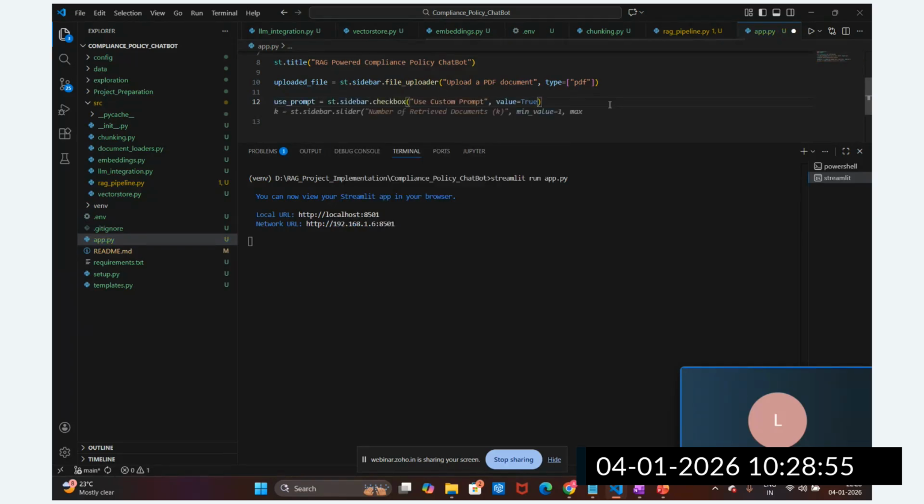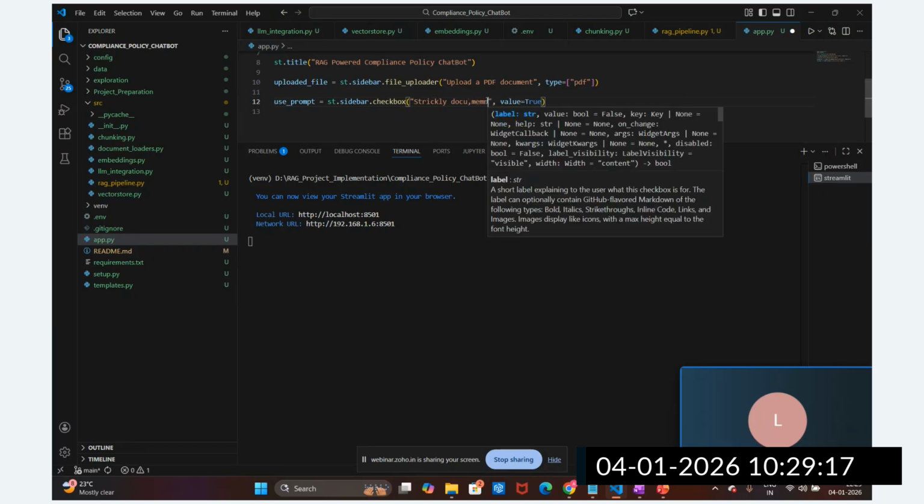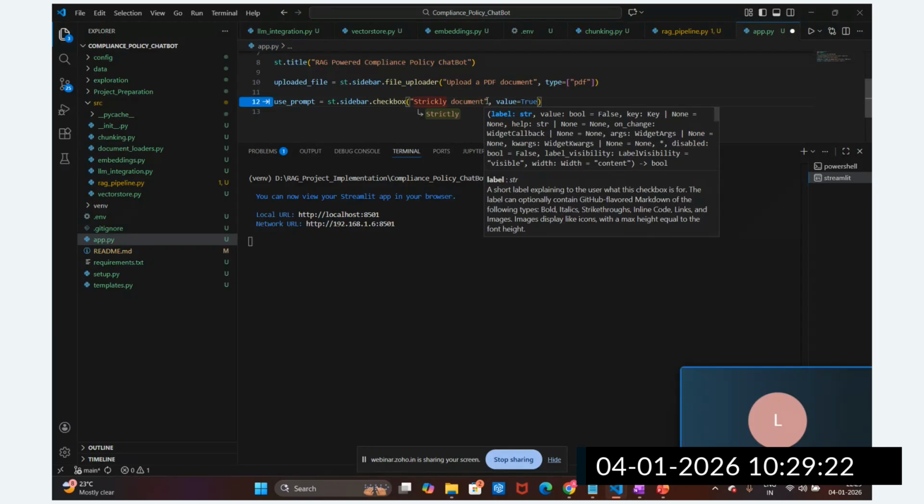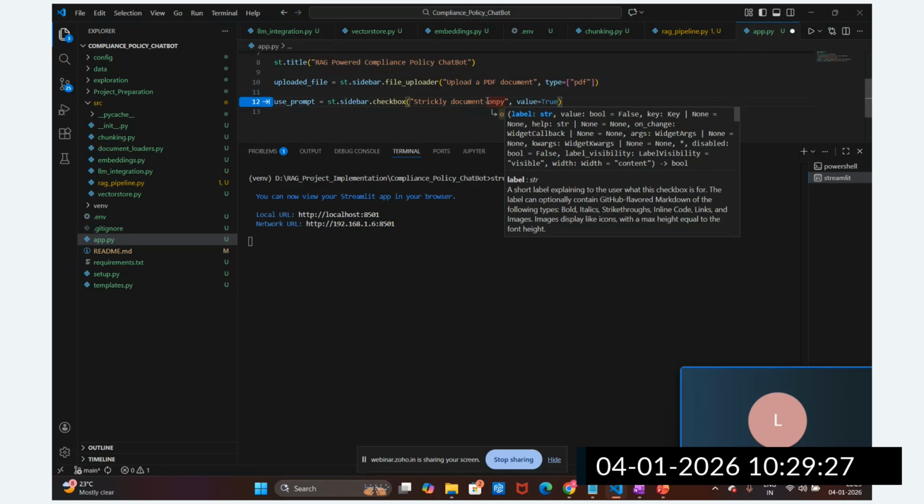So I'm going to mention here in the checkbox, okay, this is strictly document only. This is the additional thing, guys. It is not mandatory, but you can keep it or you can remove that. Okay, keep it only. Let me write it like this.